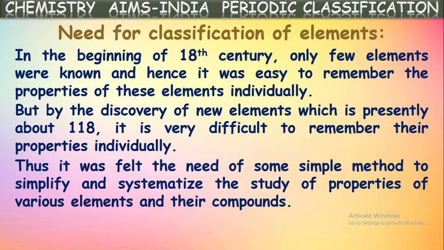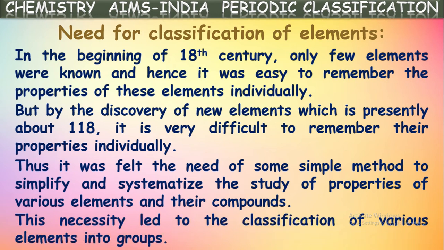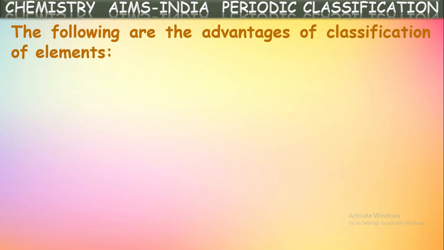So as the number of elements increased, scientists thought it necessary to classify these elements into certain batches so that we can remember the properties of these elements and even their compound formation in a convenient way. This necessity led to the classification of various elements into different batches or groups. So what are the advantages of classifying the elements into groups or batches?